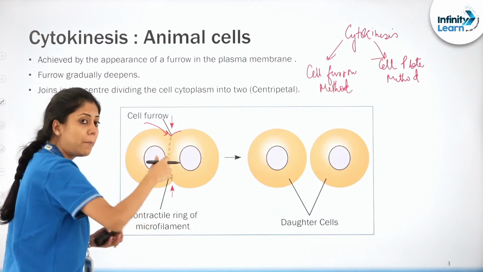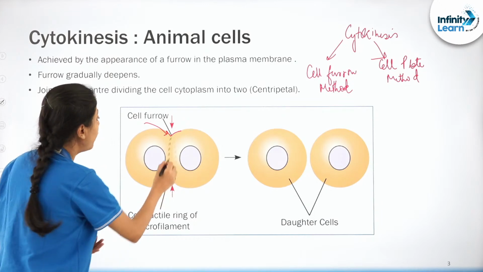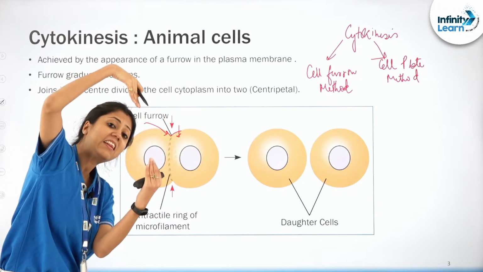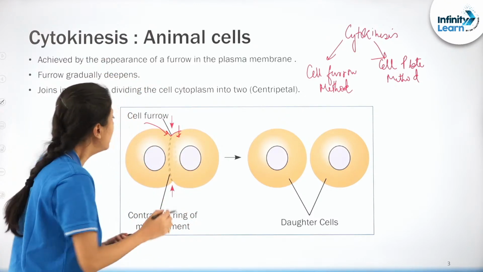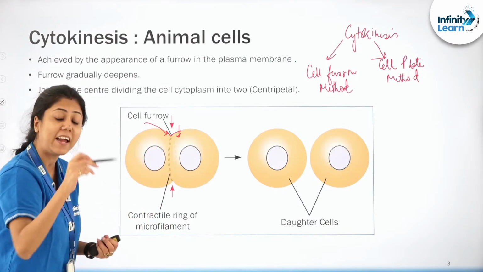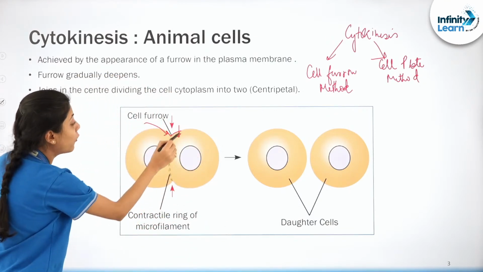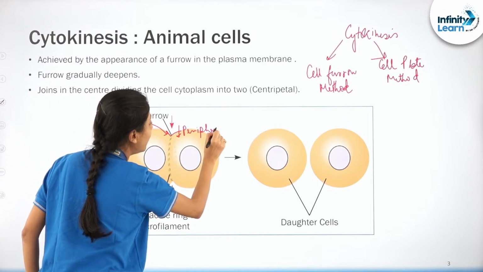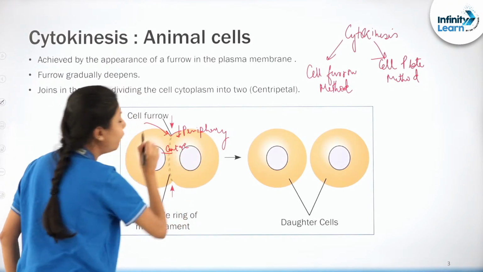ये जो प्लाज्मा मेम्ब्रेन है वो क्या कर रहा है, एक फरो जैसा फॉर्म कर रहा है, और the furrow is occurring from the periphery, पेरीफेरी से सेंटर की तरफ एक इन्वेजिनेशन होता है. Are you getting my point? The plasma membrane during cytokinesis will be invaginating. कहाँ से? It will form a furrow from the periphery. Periphery से towards the center, है ना, ये center की तरफ it will form a furrow.